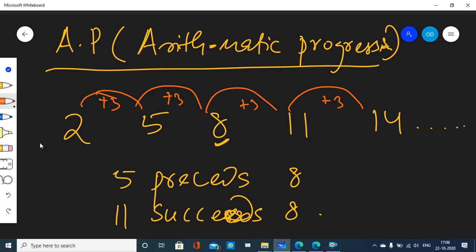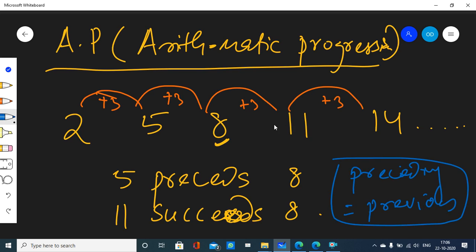So 5 precedes 8. So what it says is that each term differs from its previous term or preceding term. Preceding and previous are the same word, right? So here let's take an example.